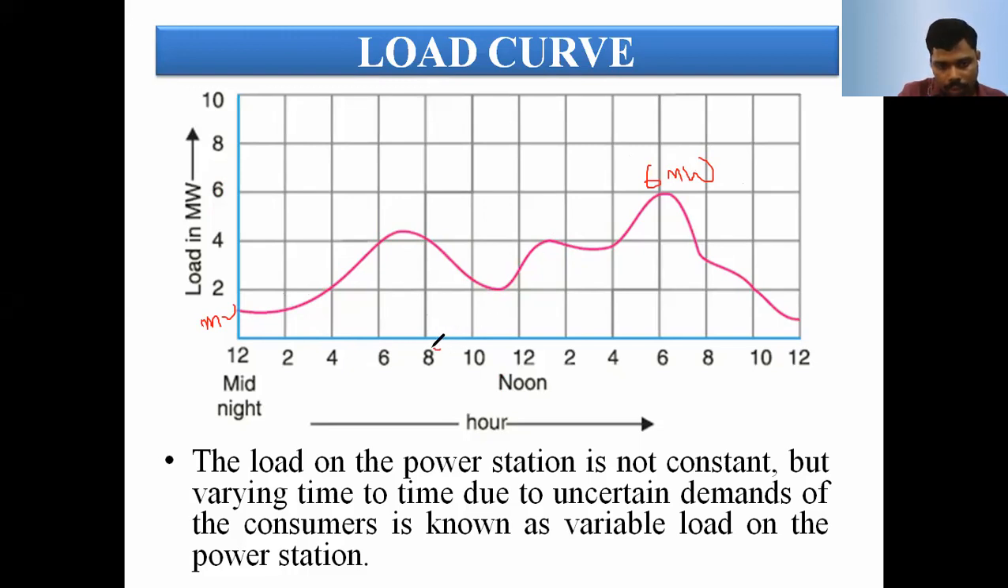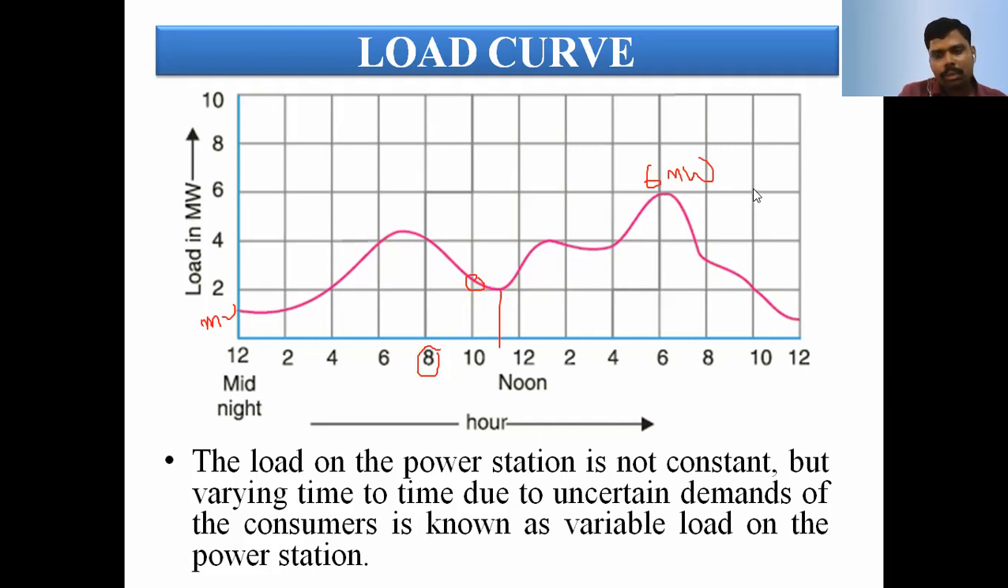Suppose we want to find out at 8 a.m. how much the load is. At 8 a.m. the load is 4 megawatts. And at 11 p.m., how much is the load? 2 megawatts. And at 10 a.m.? The load is around 2.4 to 2.5 megawatts. And at 6 p.m.? 6 megawatts.